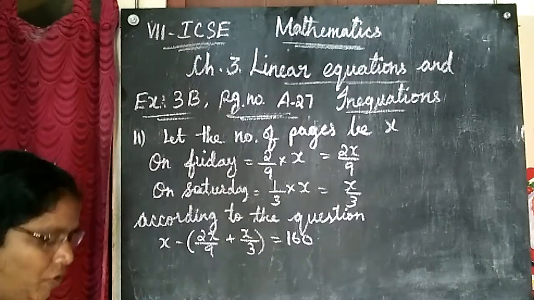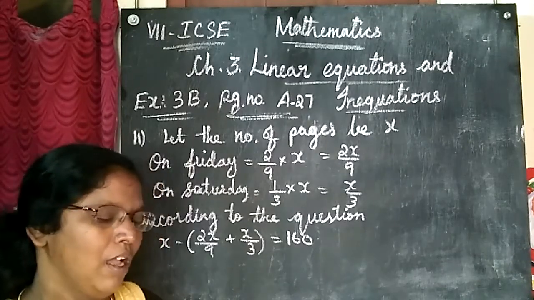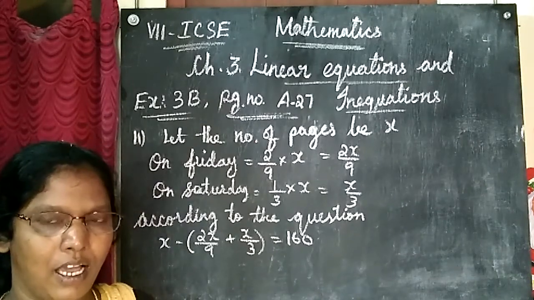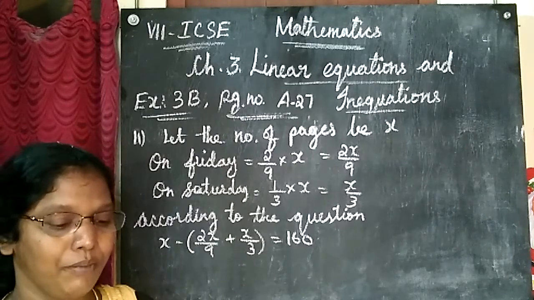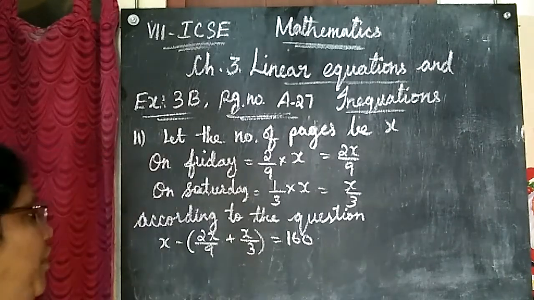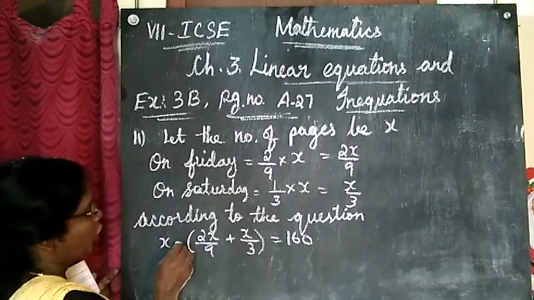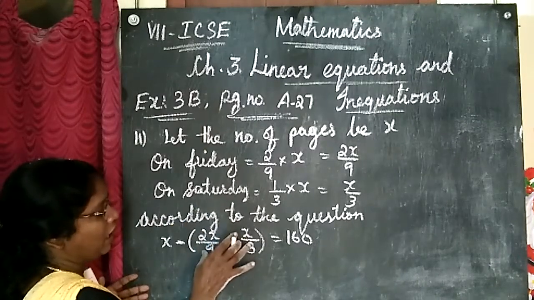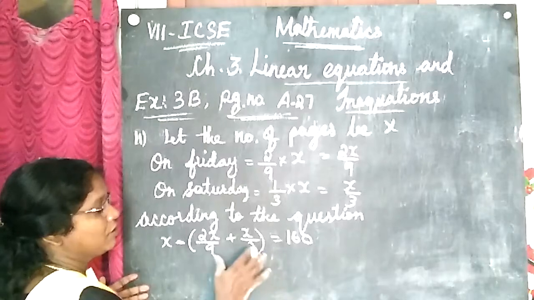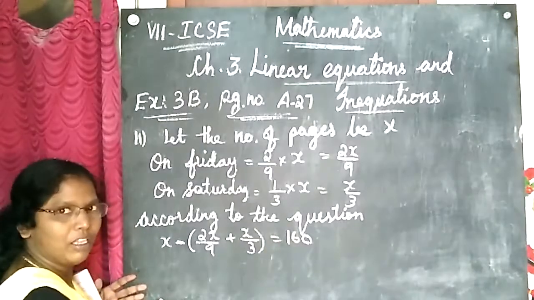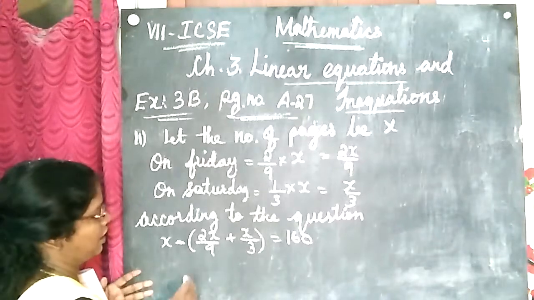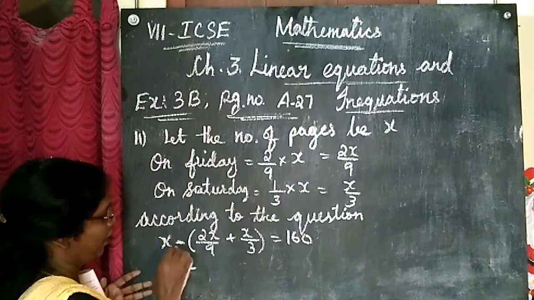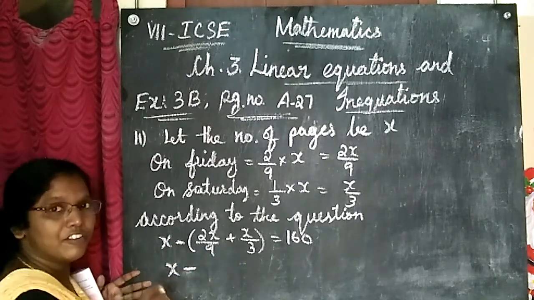Now according to the question, let me read the question once again. Rakesh reads 2 by 9 of a book on Friday, 1 by 3 of it on Saturday, and the remaining 160 pages on Sunday. How many pages does the book have in all? We don't know. So what I am doing now, from the total pages, I am subtracting the number of pages he read on Friday and Saturday. Then what remains is the Sunday's pages, the pages which he read on Sunday. Now x minus, because I am subtracting from the number of pages which the book contains.